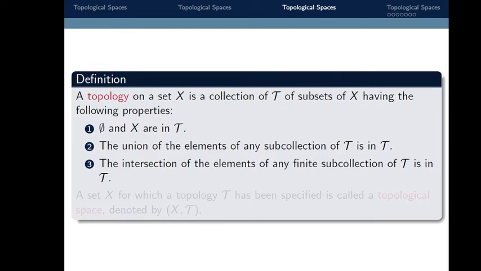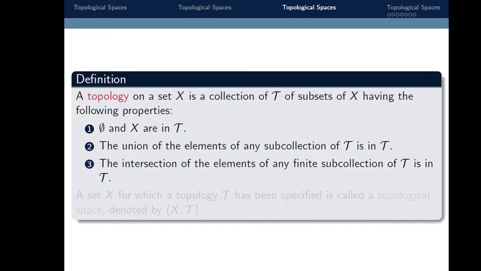It means if we take any elements from tau, suppose I take two elements from tau, then their union must be in tau. So if we pick any two elements or any number of elements from tau, then their union also belongs to tau. Similarly, the third property says the intersection of the elements of any finite subcollection of tau, if I take a finite intersection of some elements from tau, again belongs to tau.